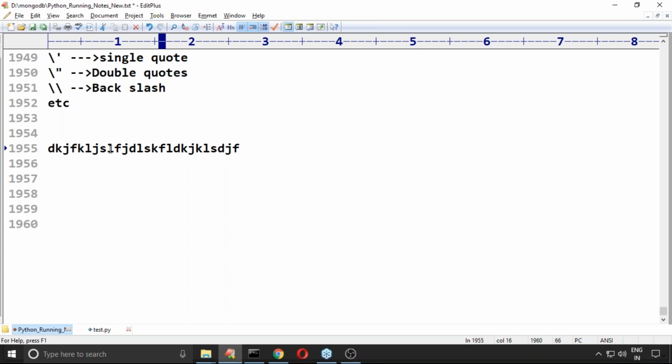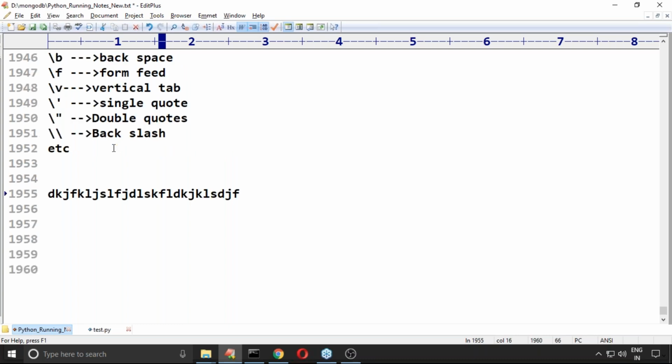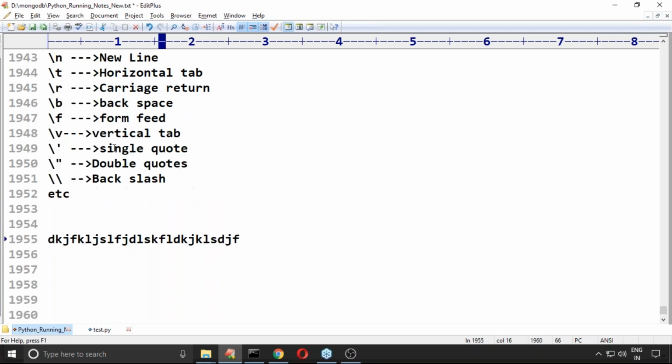If you want to move the cursor to the beginning of the line, then we require to use backslash r, carriage return. Form feed means next page, something like the page down key.